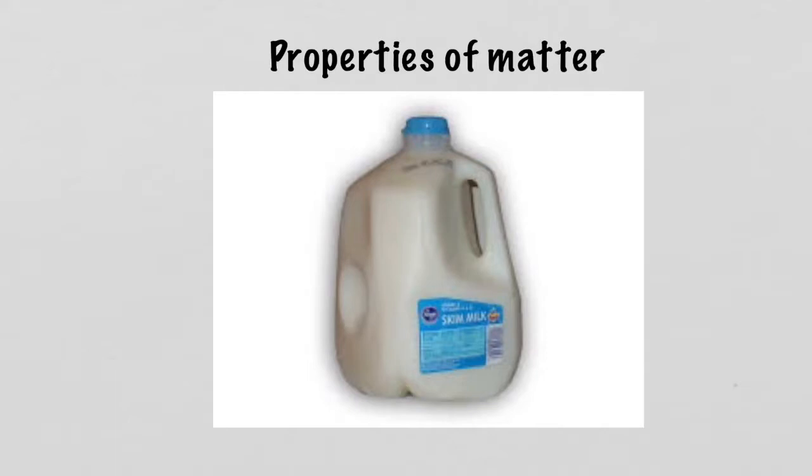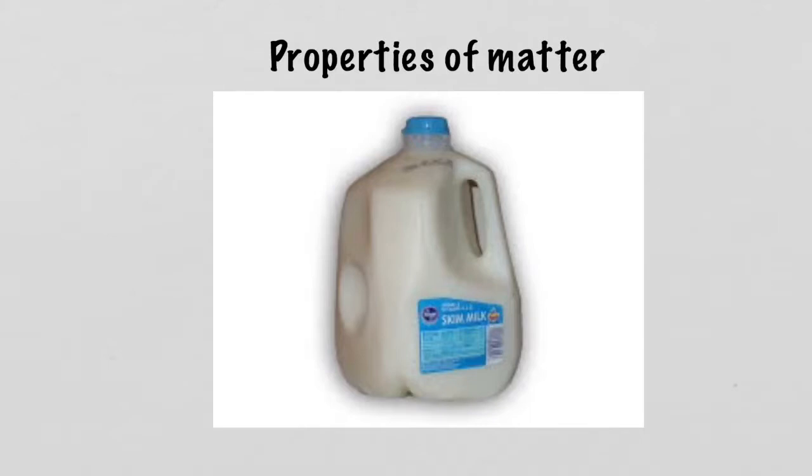All right, class, now that we have gone over what matter is, we're going to take a look at this picture. I know I've shown you this picture before, but when you look at this picture, we're going to be scientists and we're going to observe the different properties of matter. A property is something that describes how an object looks, feels, or acts. People describe objects in many ways using size, shape, colors, and textures.